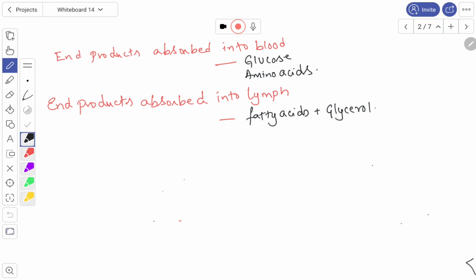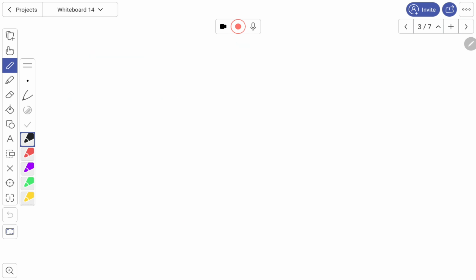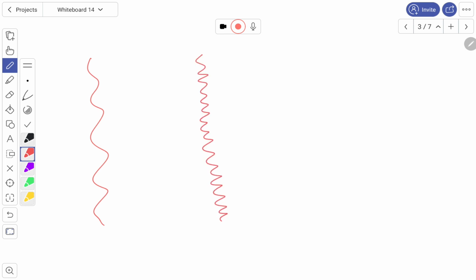Let us see how they are absorbed. If we see this one, this is the lumen of the alimentary canal. This is the epithelium, and this one is the mucosa. And these are the blood capillaries.